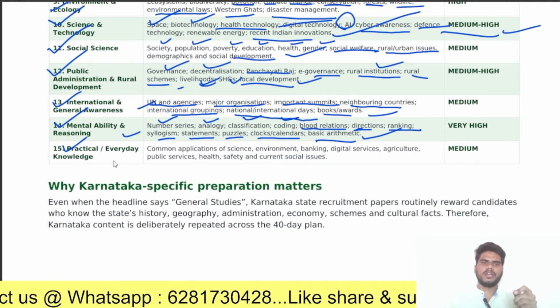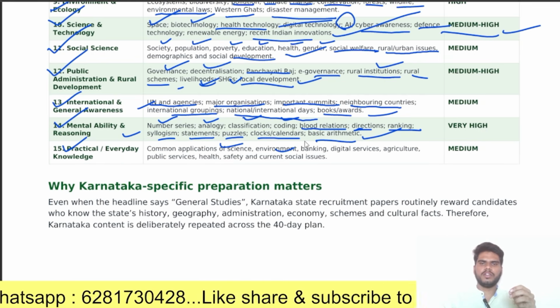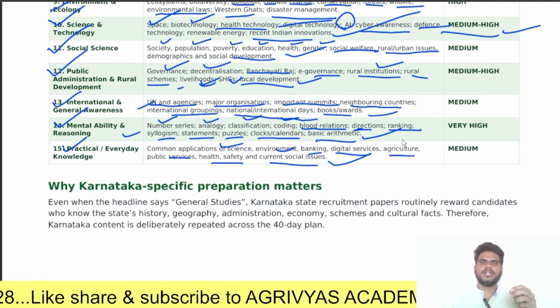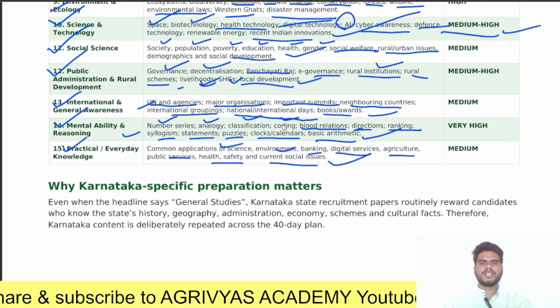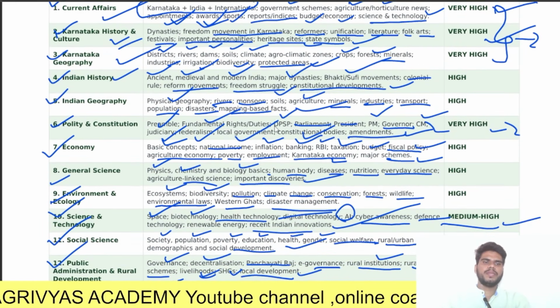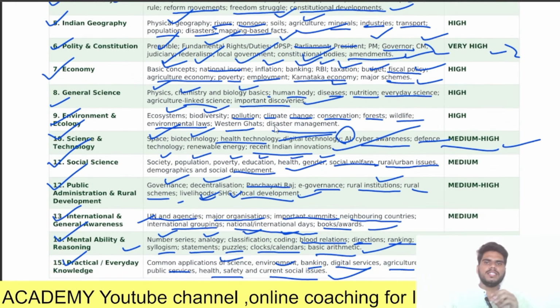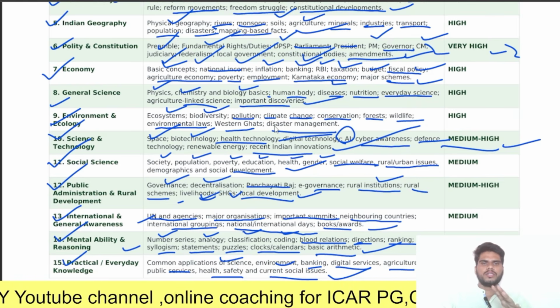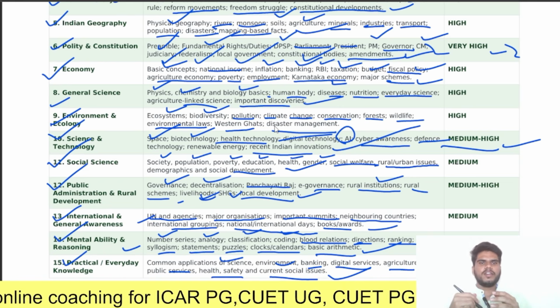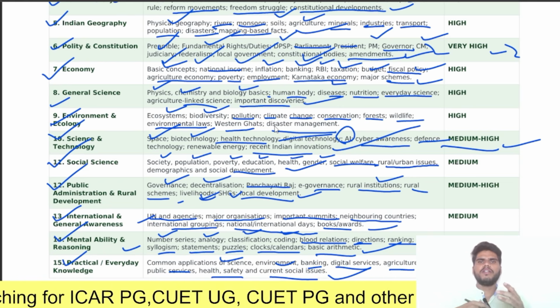Next, coming to practical or everyday knowledge: common applications of science, environment, banking, digital services, agriculture, public service, health safety and current and social issues. These are the complete topics you should cover in these 40 days. These are the complete 15 topics you should cover in this limited time of 40 days. Hence we call this Paper One a game changer, because we have a diversification of subjects. We should cover each and every subject.